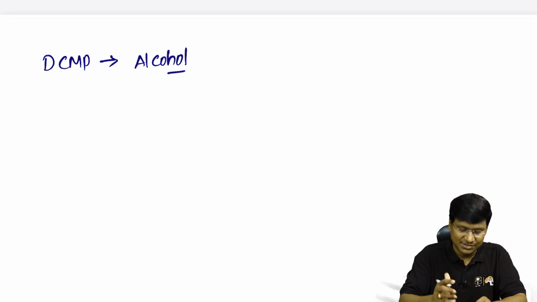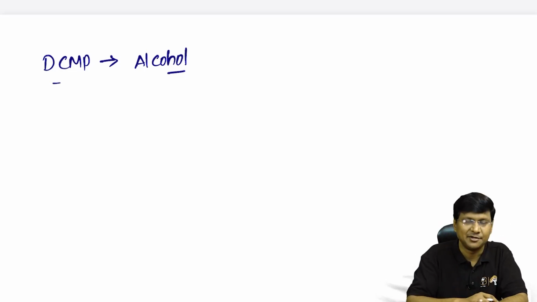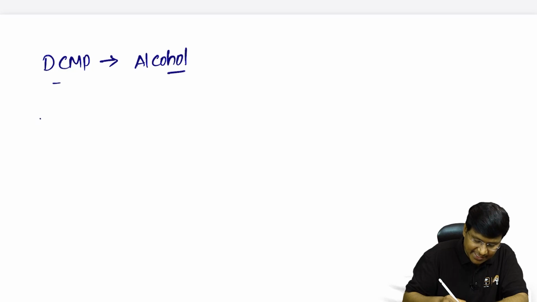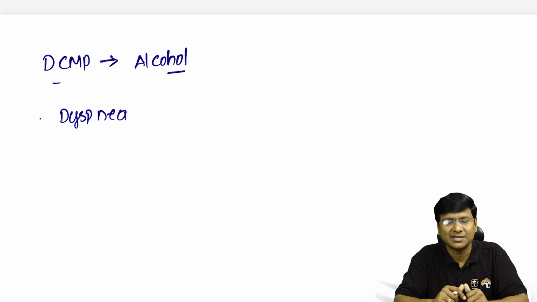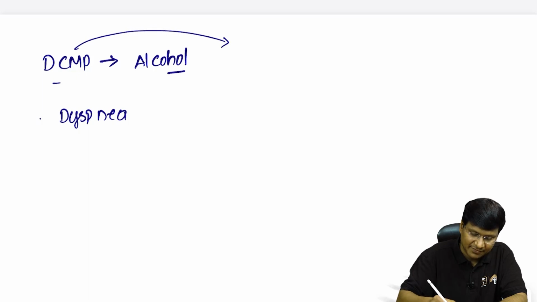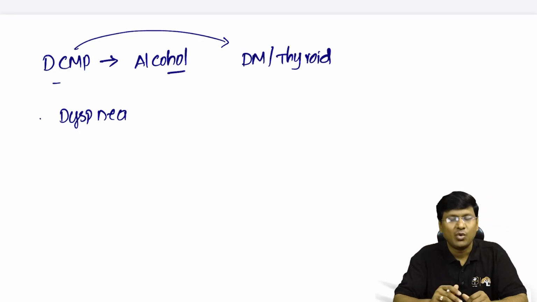So these are the drugs which will be causing the dilated cardiomyopathy. And in patients with dilated cardiomyopathy, the important clinical presentation will be in the form of dyspnea. And we also have some endocrine disorders that will be causing dilated cardiomyopathy: diabetes mellitus and then thyroid disorders. What are these thyroid disorders? That includes hypothyroidism as well as hyperthyroidism. These are the thyroid disorders that will be causing the dilated cardiomyopathy.